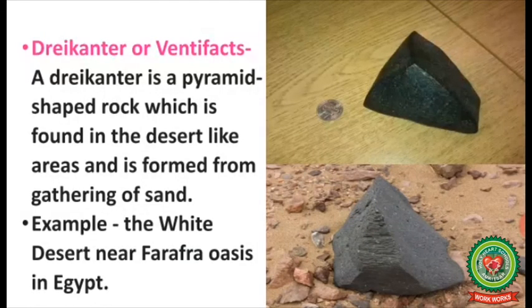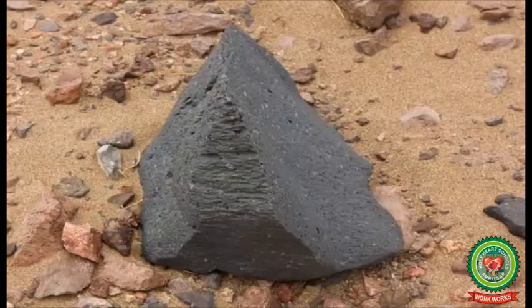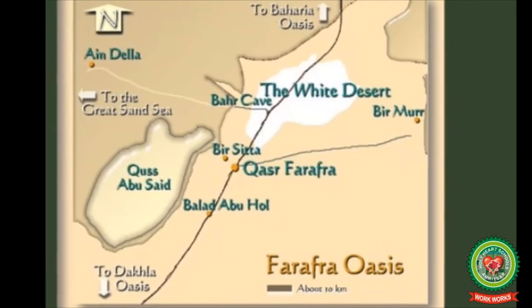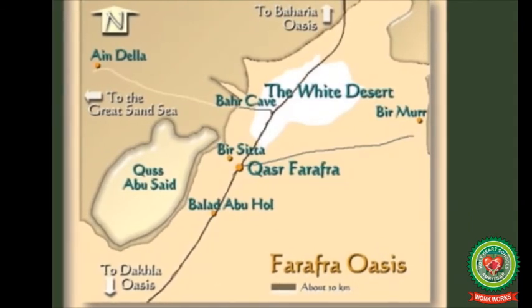The next term is Drakentor or Ventifact. A Drakentor is a pyramid-shaped rock which is found in desert-like areas and is formed from the gathering of sand. For example, we can see many Drakentor or Ventifacts in the White Desert near Farafra Oasis in Egypt.